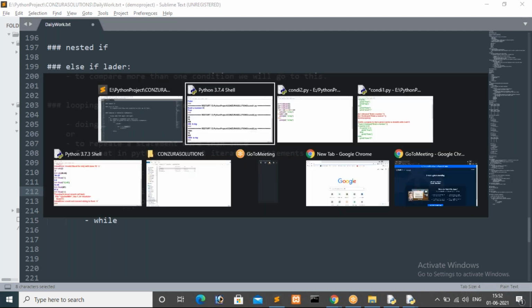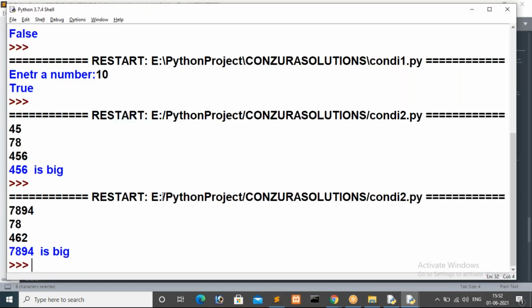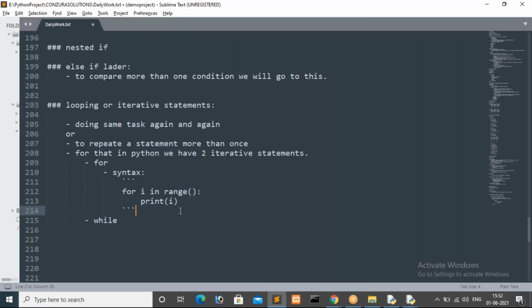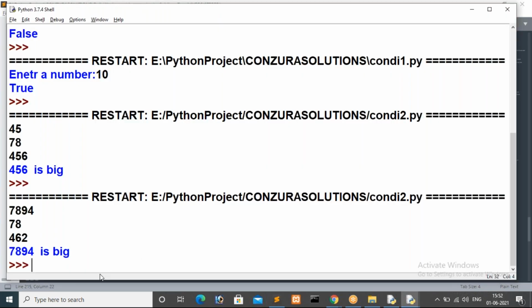So come back to IDLE. First you have to know that range is a method. Instead of explaining theory, it's better to give an example, then you will get more clarity. For this method we can pass three different parameters, guys.